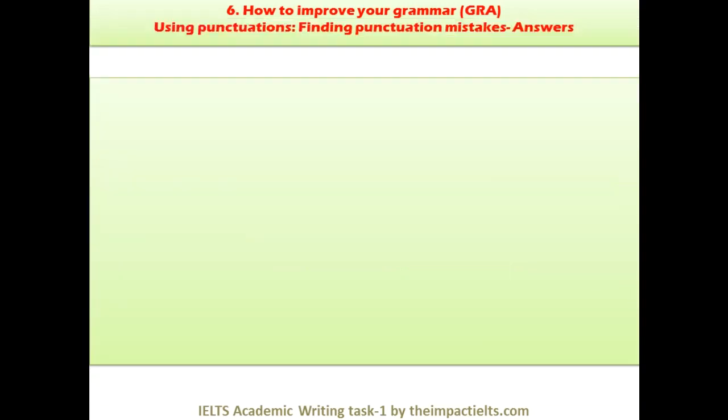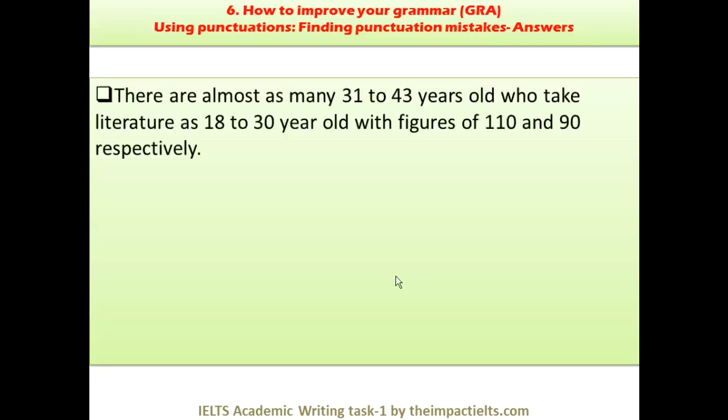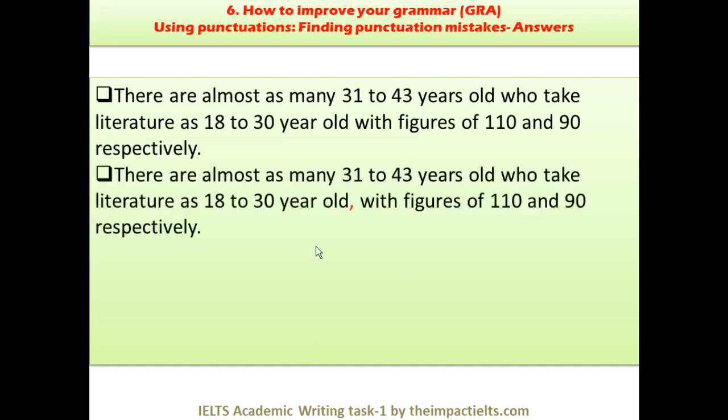Let's see some more examples of punctuation. See, there is this one: there are almost as many 31 to 43-year-olds who take literature as 18 to 30-year-olds, with figures of 110 and 90 respectively. Let's find a mistake. What is this? You can see the one comma which is missing here, and that's important. So there are almost as many 31 to 43-year-olds who take literature as 18 to 30-year-olds, with figures of. So here is a kind of separation in the sentence, so that's why a comma is used.